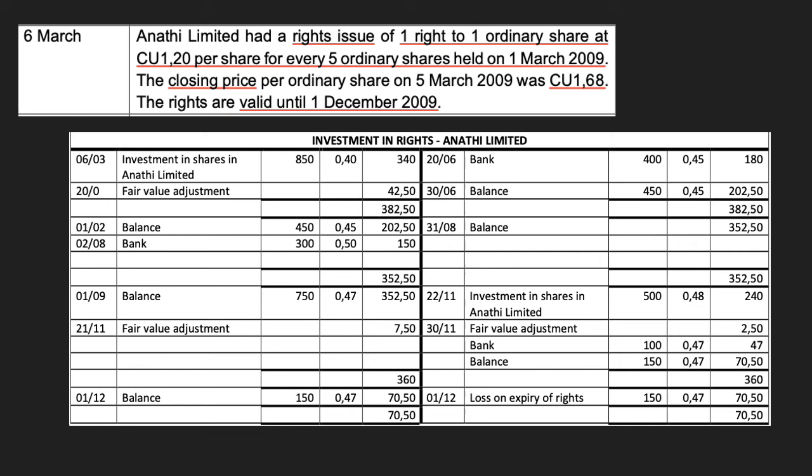If we have no valid rights, we simply cannot have an amount sitting in the investment in rights to ordinary shares account. Therefore, the 70 Rand and 50 cents remaining in the account must be transferred to the loss on expiry of rights account, which will be disclosed in the SPLOCI. Therefore, at the end of 2009, the investment in rights to ordinary shares has a zero balance.